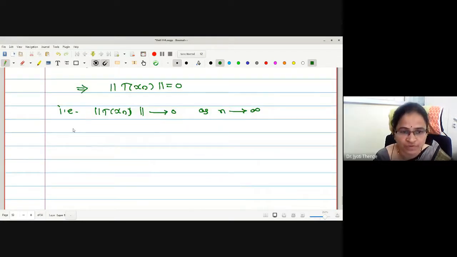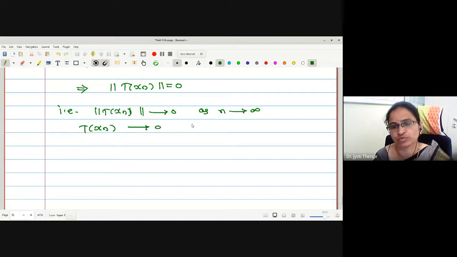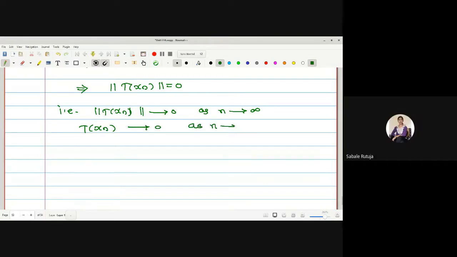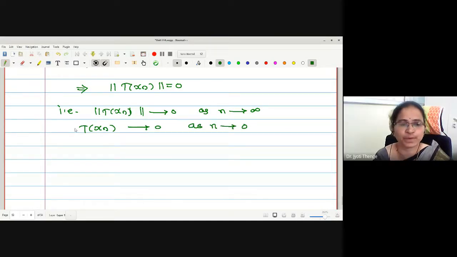If norm of T of xn converges to 0, what about T of xn? It has to converge to 0. Which property actually? The second property, no? Norm of x is equal to 0 if and only if x is equal to 0. This we were using, right? For T of xn converges to 0, we have started with xn converges to 0.